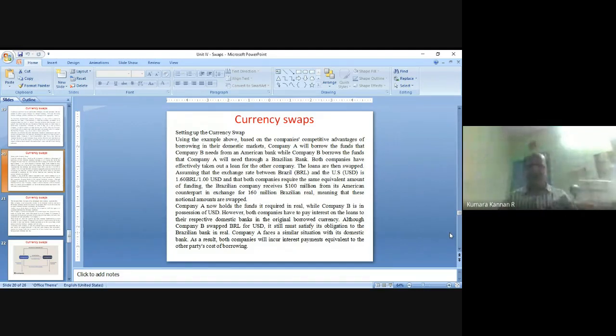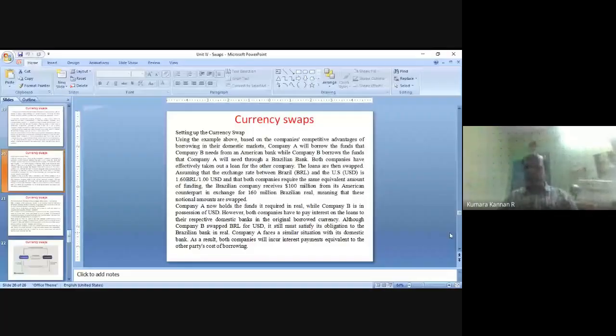Brazilian company will raise the funds from the Brazilian bank. The loans are then swapped, right? Assuming that the exchange rate between Brazilian real and the American dollar is 1.60 BRL equal to 1 American dollar, then both the companies require the same equal amount of funding, right? Brazilian company needs 100 million American dollar. American company needs 160 million Brazilian real, right?